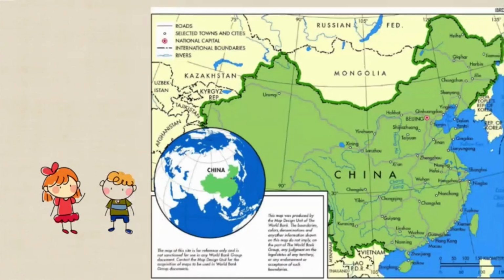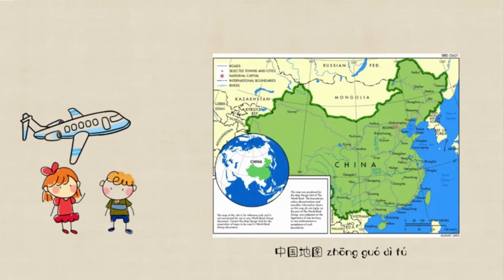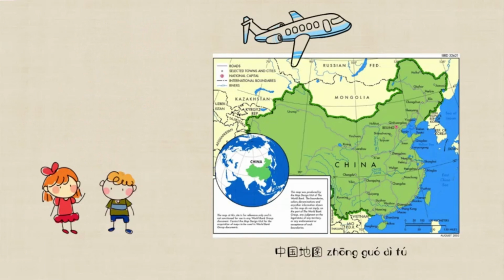Here are two kids. They're planning to visit China. This is a map of China. We call it 中国地图. Then they fly to China. Oh, now they arrive.